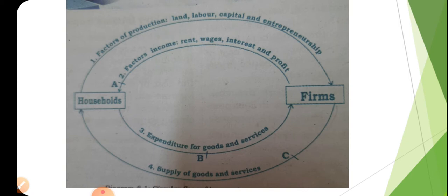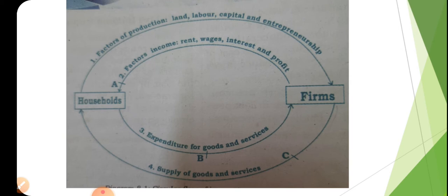That shows the third flow, the expenditure for goods and services. The money that the household gives to the firms to buy goods and services, that is the third flow. In return, the firms give goods and services to the households. This is the fourth flow.